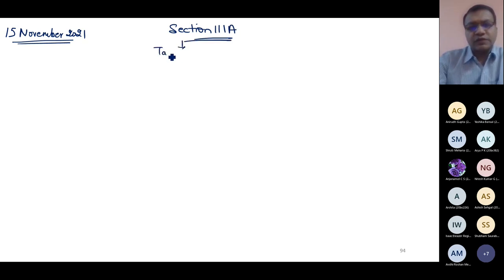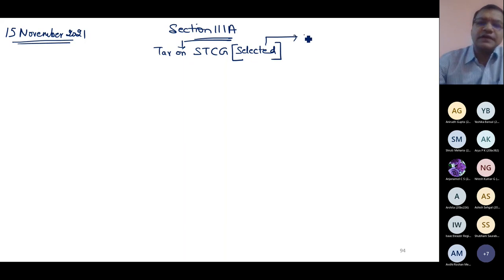This section talks about tax on short-term capital gain. Not every short-term capital gain, but selected STCGs. So what do I mean by selected? I will get to know when I read the provisions of section 111A. Only then I would be able to know what I mean by selected. So let us start discussing the provisions of section 111A first.